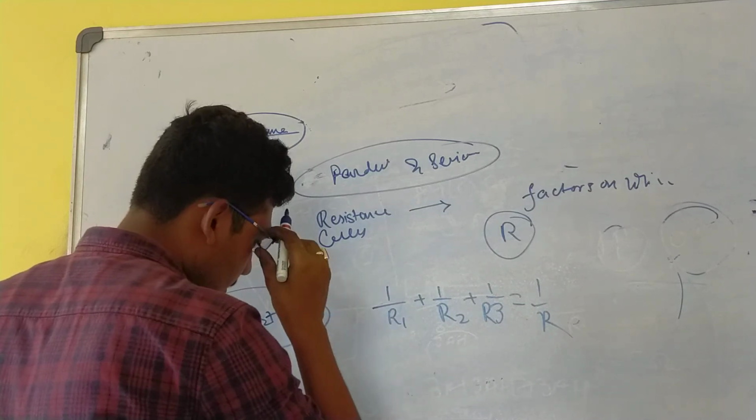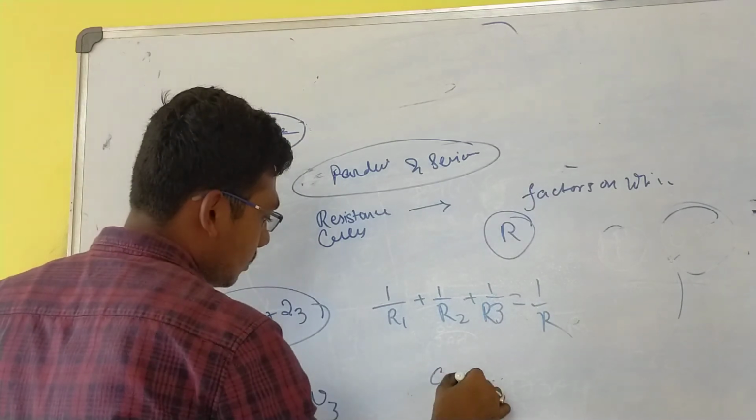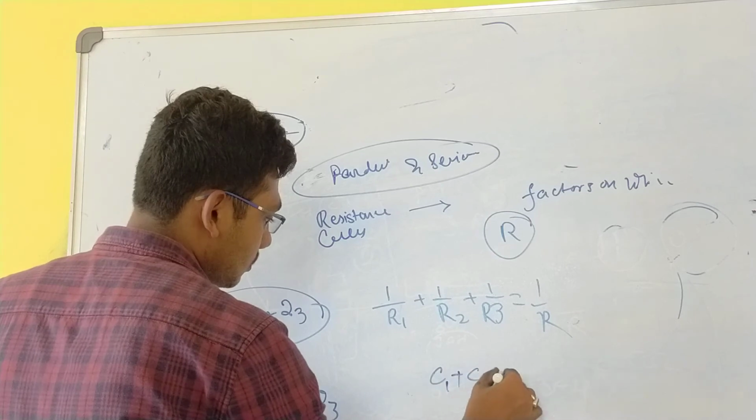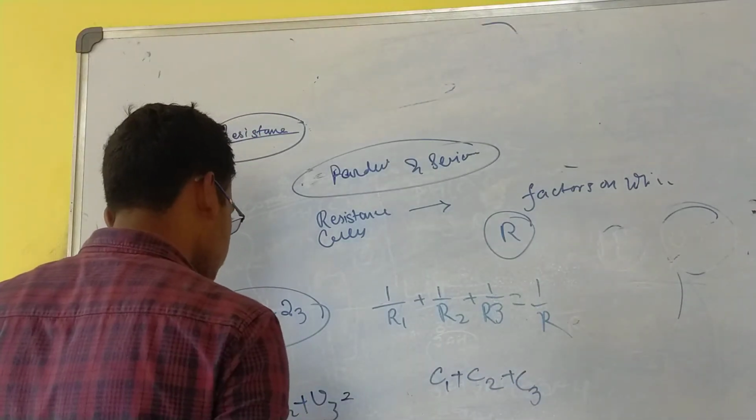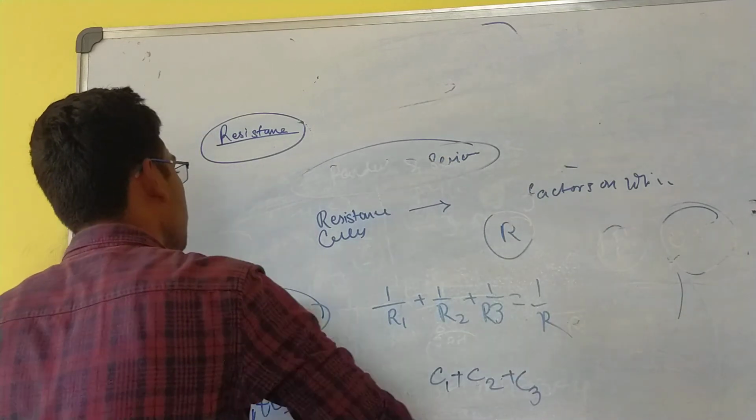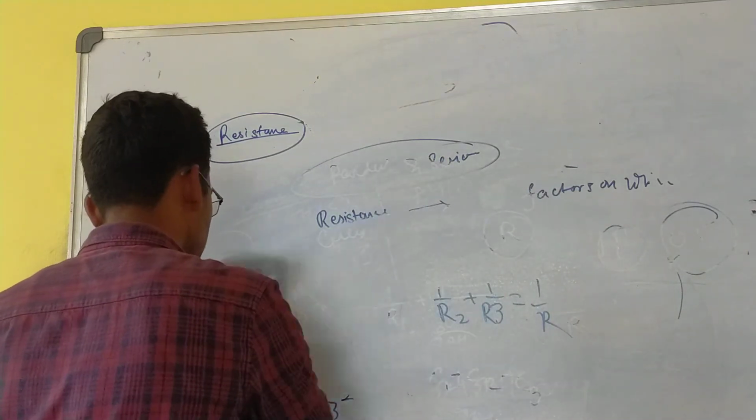In case of parallel connection, the capacity 1 plus capacity 2 plus capacity 3 was getting added. So this is the basic conclusion to this lecture.